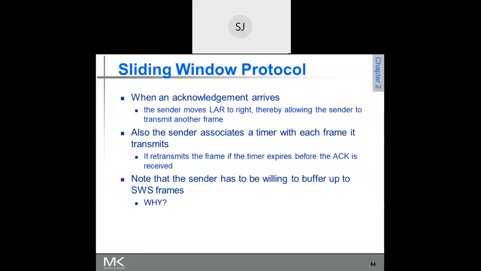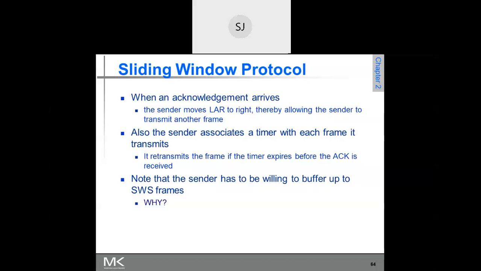In this example, 7 frames have been sent without waiting for the acknowledgement. The receiver should also be able to buffer these frames, because ultimately it should receive them in sequence.